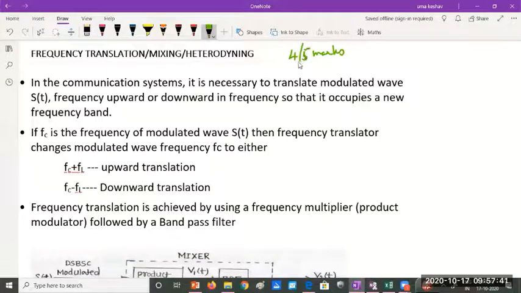Okay. So this is a very important component required in every communication system. Wherever you need to transmit in every communication system, you need to use a radio receiver.